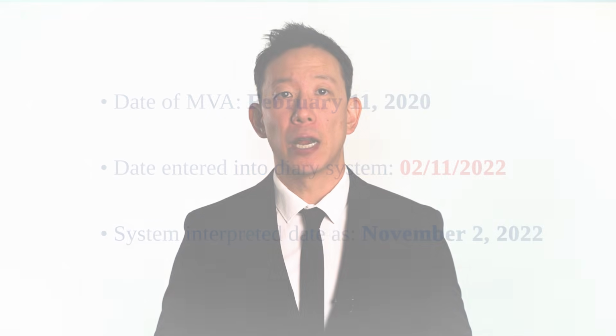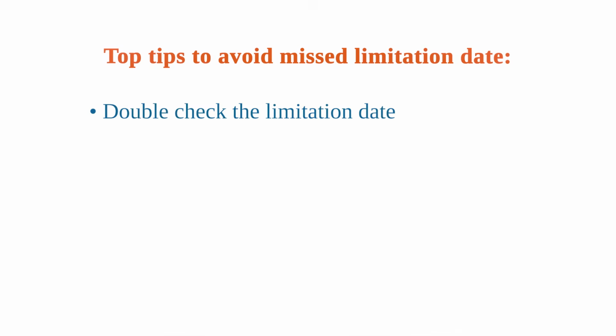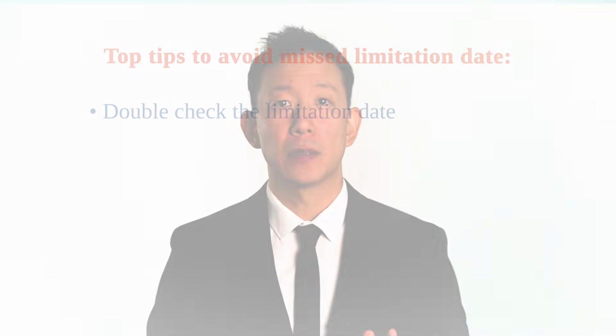This type of clerical error is by far the most common source of missed limitations claims we see, and also the most preventable. Here is our key takeaway. Double check. Pull the physical file and manually double check the limitation date. Make sure the limitation date is actually the correct date and that your BF system reflects the correct date.